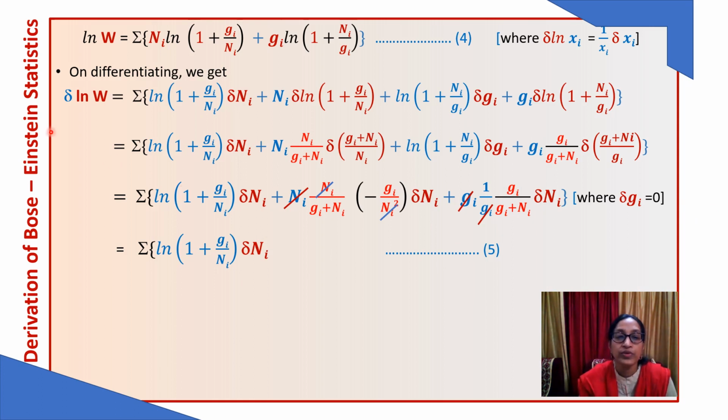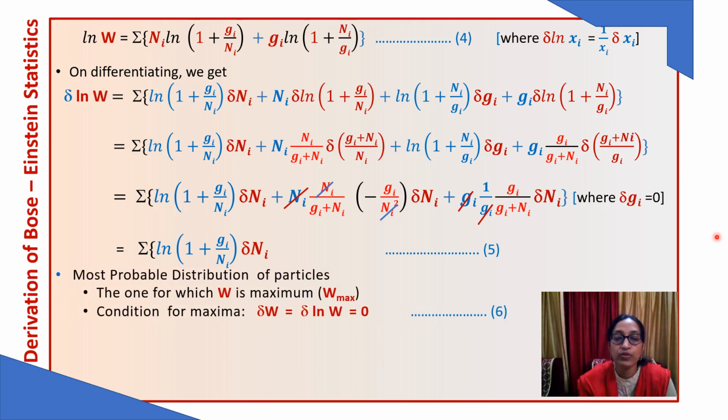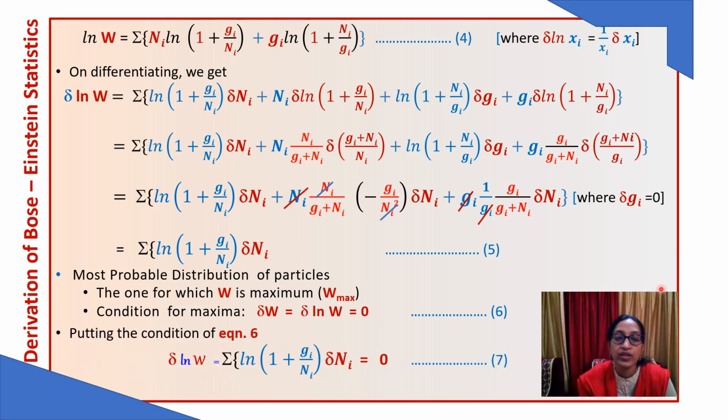Now we have differentiated it. Now let's see what is the condition for most probable distribution. For most probable distribution, del W or del log W should be equal to 0. We will put this condition in this equation. We will get del log W is equal to summation log (1 plus Gi upon Ni) del Ni equal to 0. This is equation number 7.